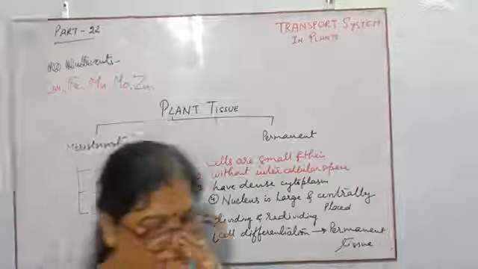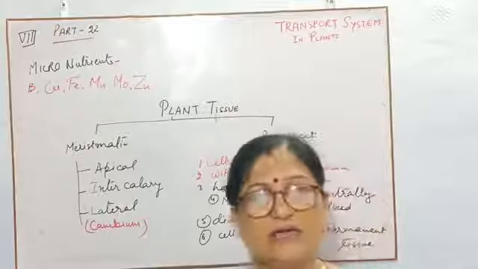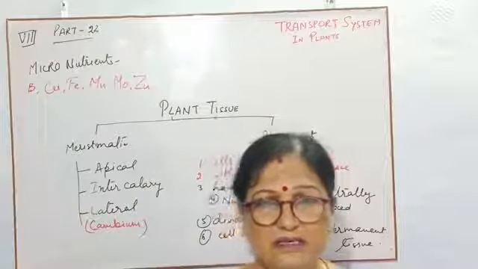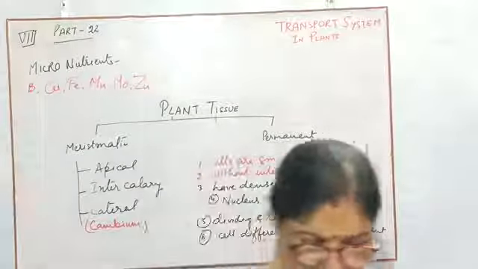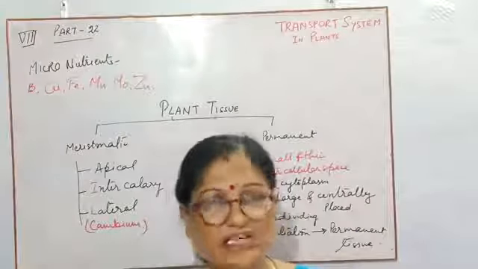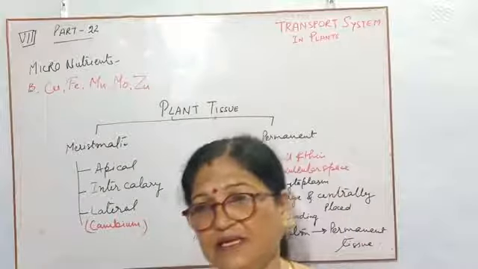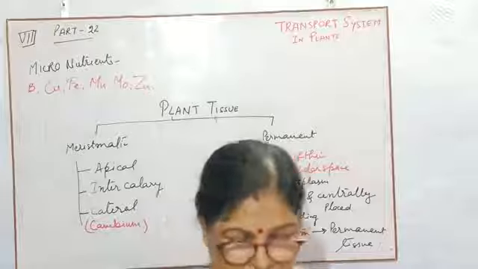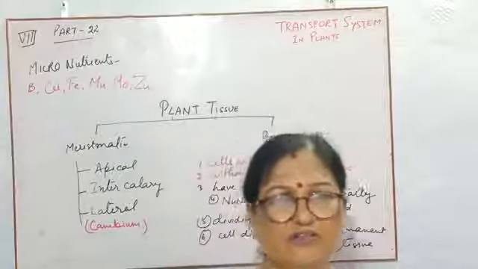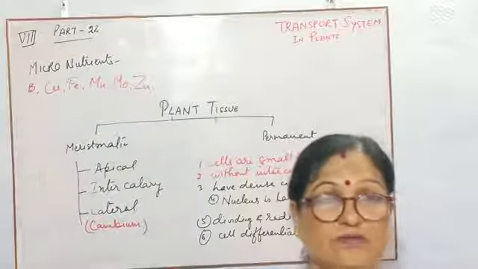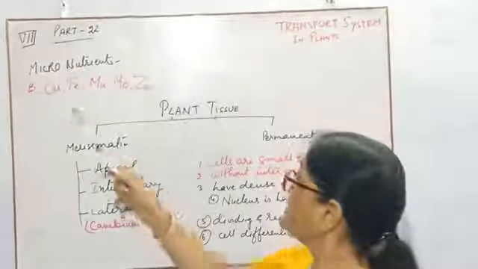First is boron. I think you can't understand boron; it is in inorganic chemistry. Boron is one type of element. It helps in seed germination. If there is less boron, then it will take more time for germination, and it also helps in the formation of the seed wall, not cell wall, but the covering of the seed.